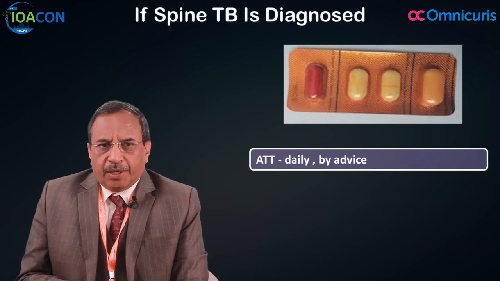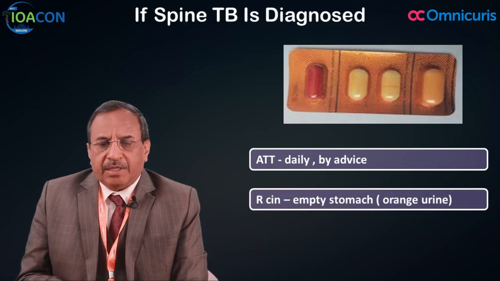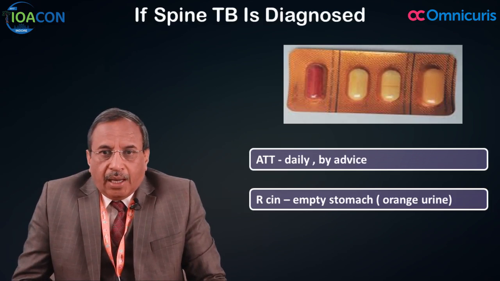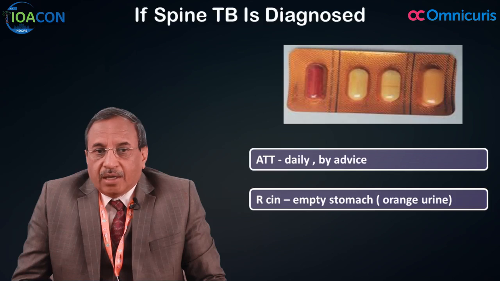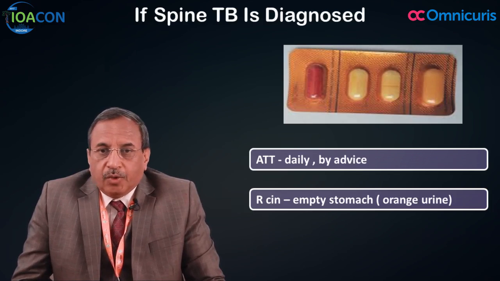There are 4 drugs to be given. One of the drugs is rifampicin, a capsule which is given on an empty stomach, and the patient has to look at the urine turning orange. If the urine is not turning orange, then it means the drug is spurious. So, one has to be watchful that he is taking rifampicin on an empty stomach and the urine is turning orange in the subsequent part of the day.